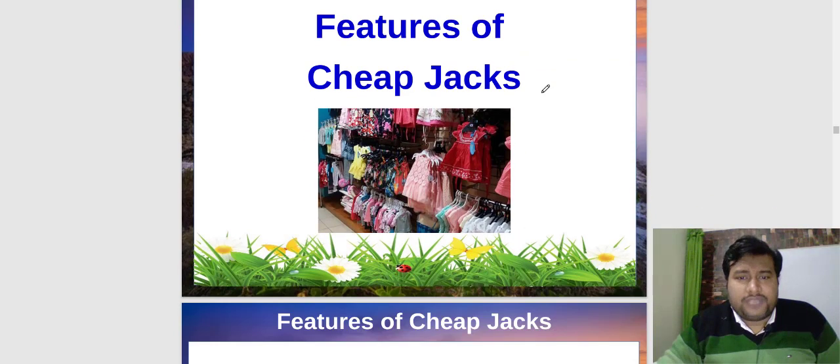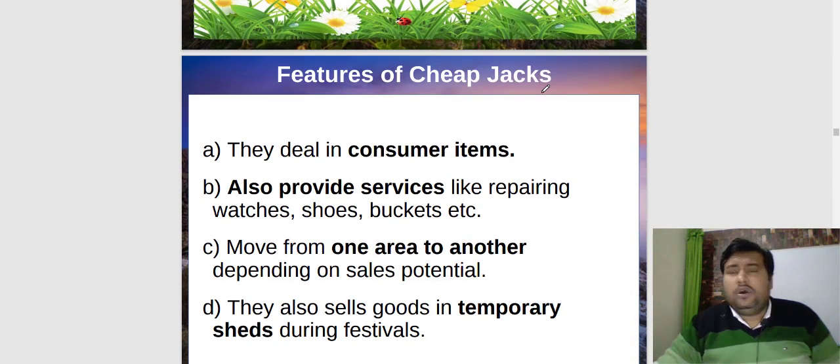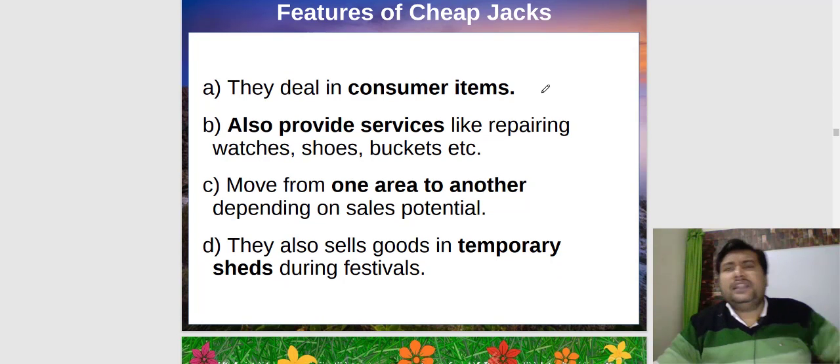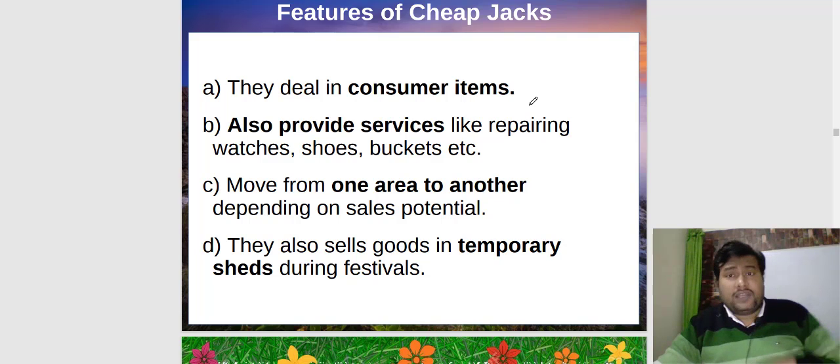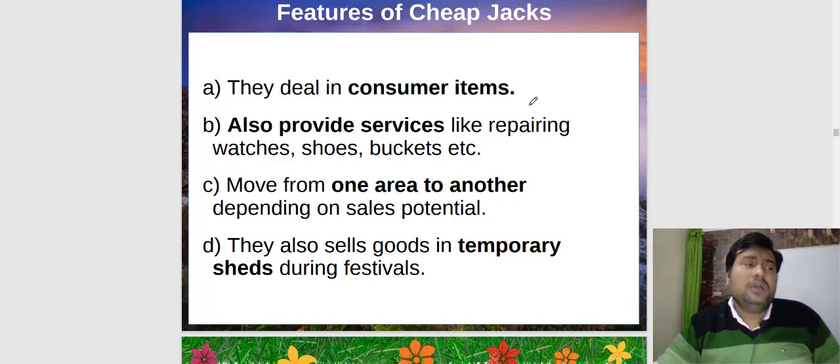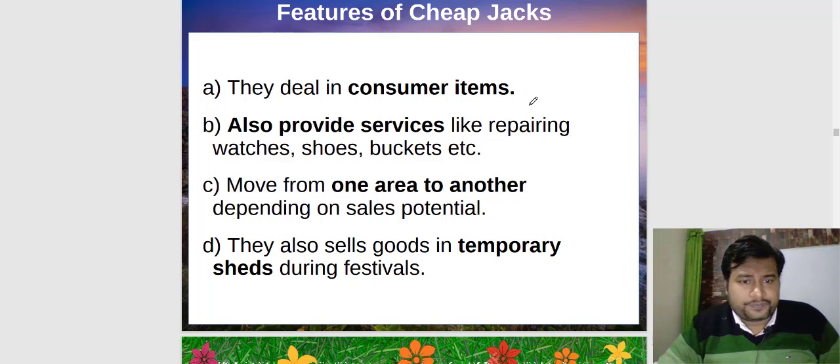Now features of cheap jacks. They again deal in consumer items. Basically the itinerant traders deal in consumer items. And they also provide services like repairing watches, shoes, buckets, etc. They move from one area to another depending on sales potential. Suppose they come to know that in a particular area the selling is very high and the demand for their product is very high, so they move to that area.